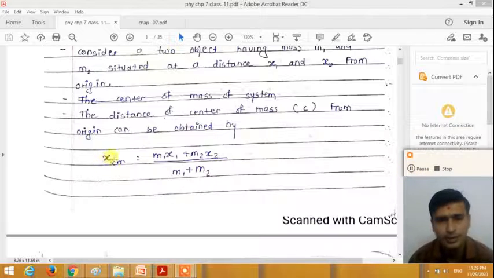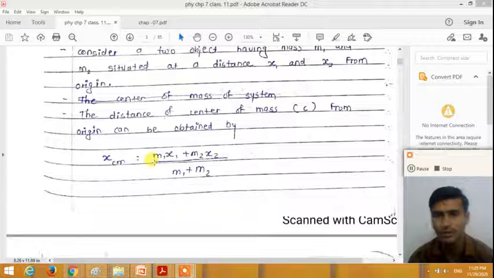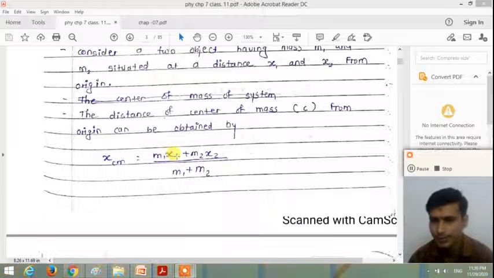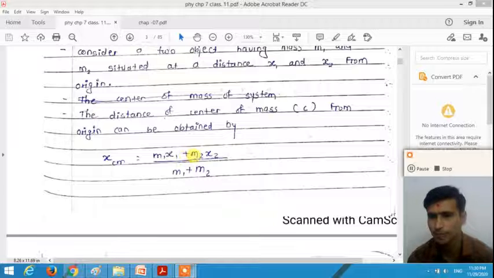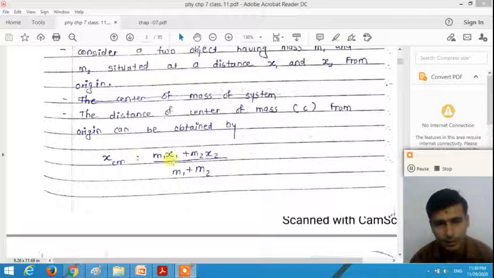So the distance of the center of mass from the origin can be obtained by a formula. Xcm is equal to m1, that is the mass of the first object, into x1, that is the distance of the first particle from the origin, plus m2 into x2, m2 is the mass of the second object and x2 is the distance of the second object from the origin, divided by m1 plus m2, right?